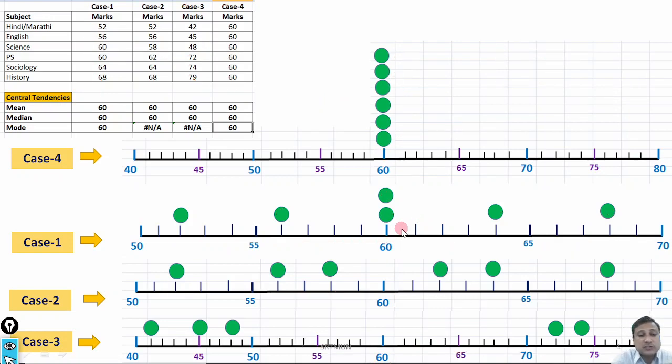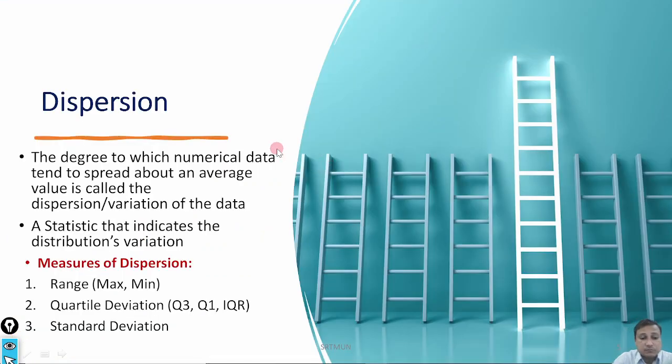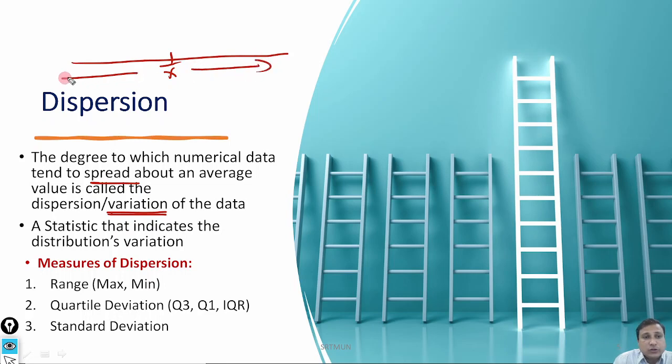So what is dispersion? It is a degree to which the numerical data tend to spread about an average value, and that is called dispersion. Dispersion is also known as the variation of the data. Suppose here is our data, here is our mean. So how much spread is there? When we compute this spread, that is called dispersion.